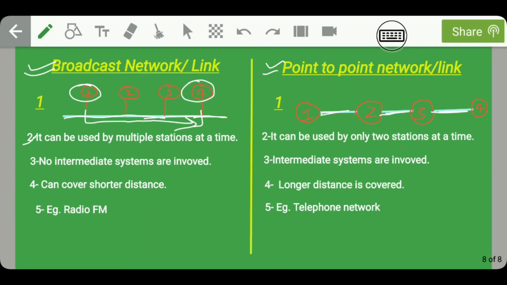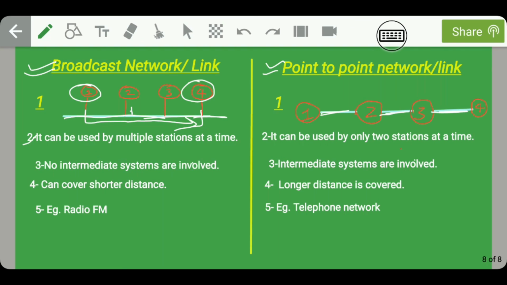It will not get accepted by node 2 or node 3 because the IP address entered in the data will only match with node 4. Whereas in case of point-to-point network, intermediate systems are involved while transferring data from node 1 to node 4. So here the data will first be shared between node 1 and node 2, then between node 2 and node 3, and then it will reach node 4.